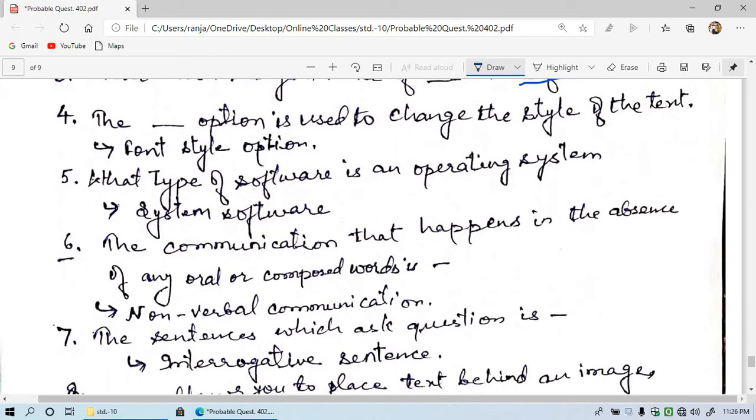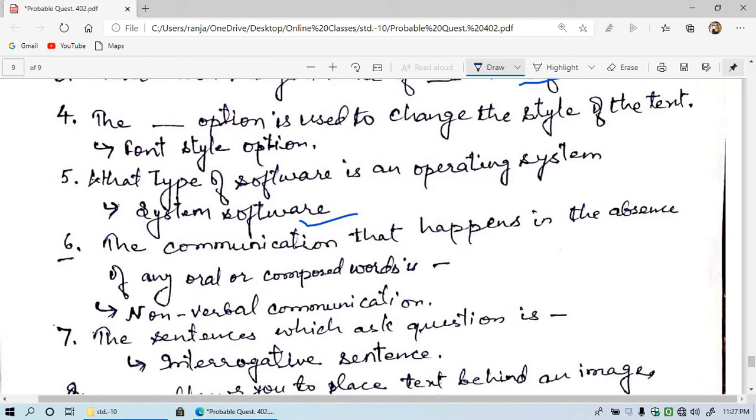And question number 5 is, what type of software is an operating system? So an operating system is a type of system software. There are some more system software that you need to learn from your book. You go through the book and see it, and then comment and tell me whether you know or not.